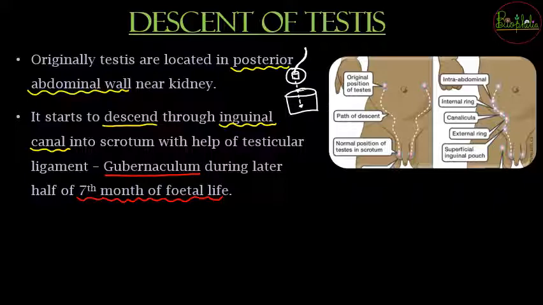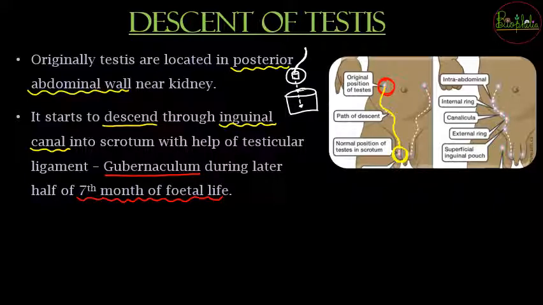So you can see in the diagram as well what is going to happen. Original position of the testis कहाँ थी? It was in the posterior abdominal wall. Posterior abdominal wall से this path of descent has been taken and now it has been located in the scrotum.